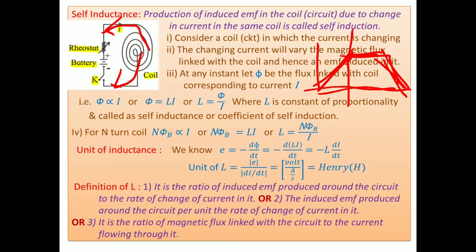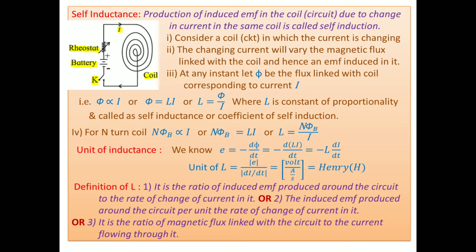But as soon as current decreases due to breaking of the circuit, the coil does not want to decrease the current, just like you are in motion and want to maintain your state of motion. Okay, such a thing is there. Then we go through the expression for self-inductance. Let us consider a coil or circuit in which current is changing.